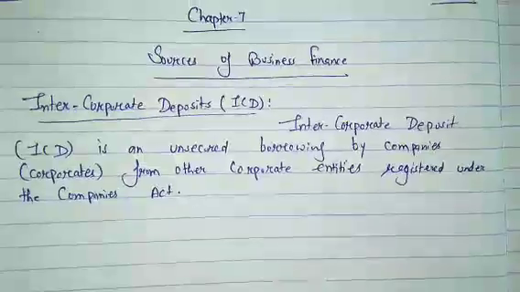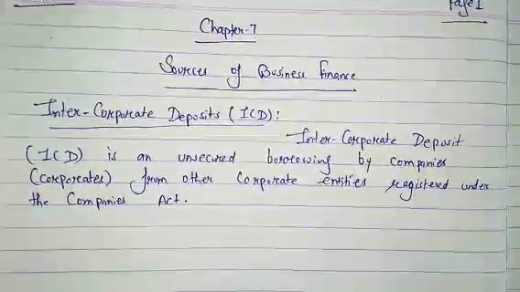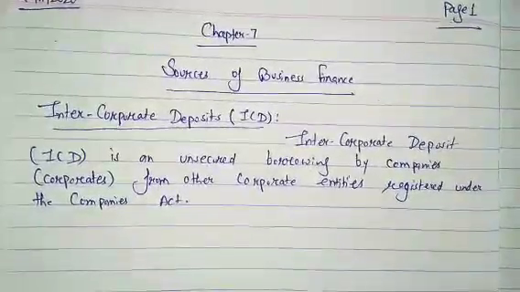Okay, it has been registered as per the Companies Act, and this basically relates to short-term deposits.